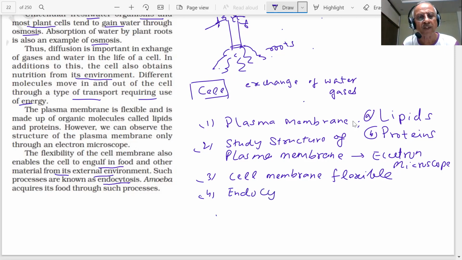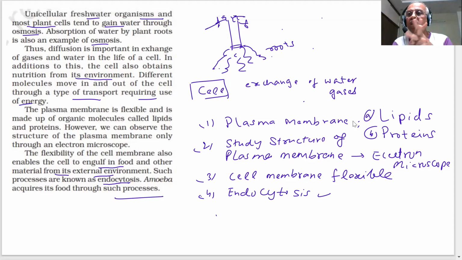We are going to explain all these things more. Endocytosis. Amoeba acquires its food through such processes. Amoeba is a unicellular organism. You know about it. So you have been told now there is a plasma membrane around the cells. What is the function of that? Diffusion and osmosis process are taking place. There is an exchange of gases and the food which they need. Then it has to be transported inside and outside.